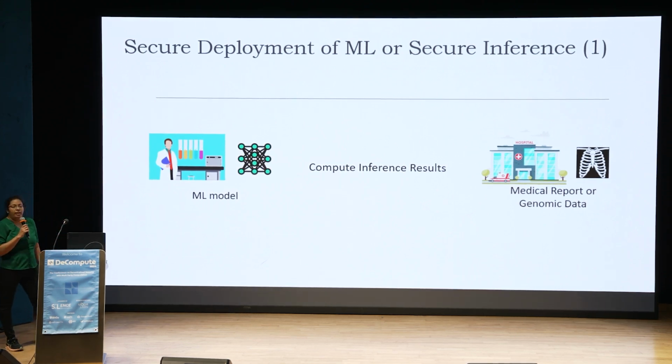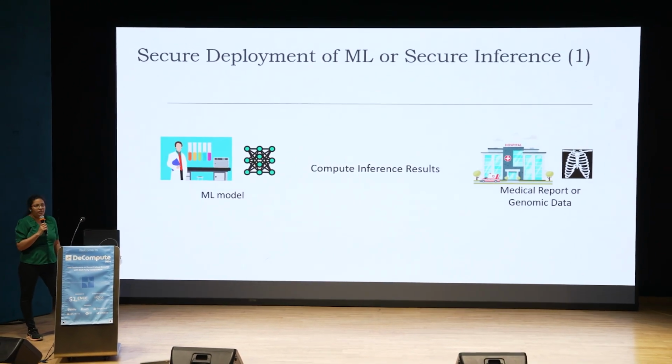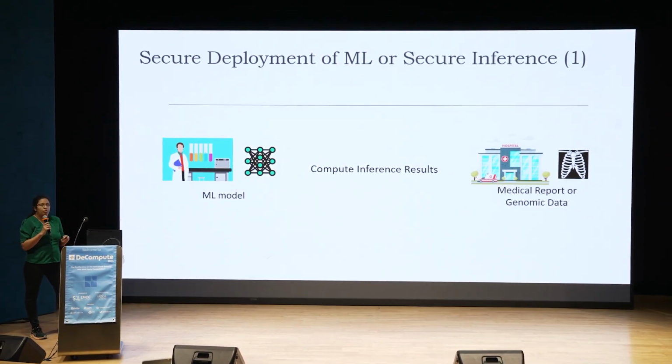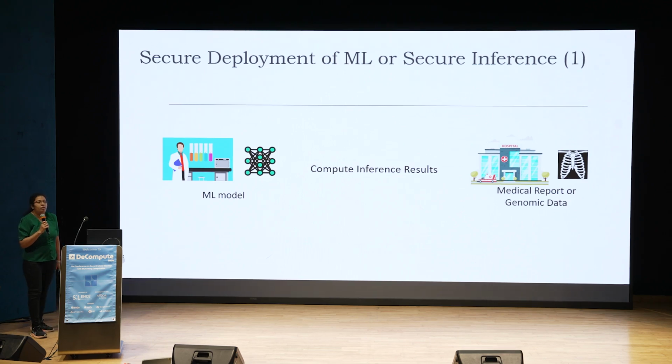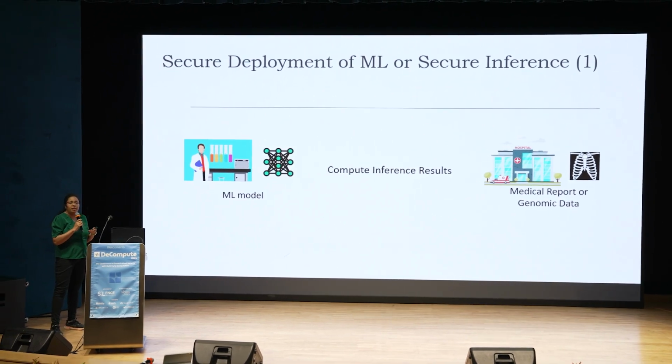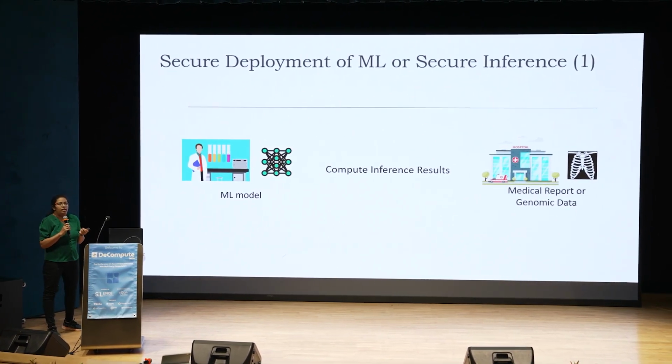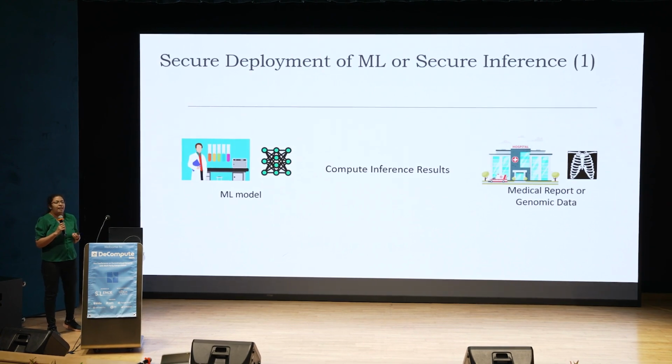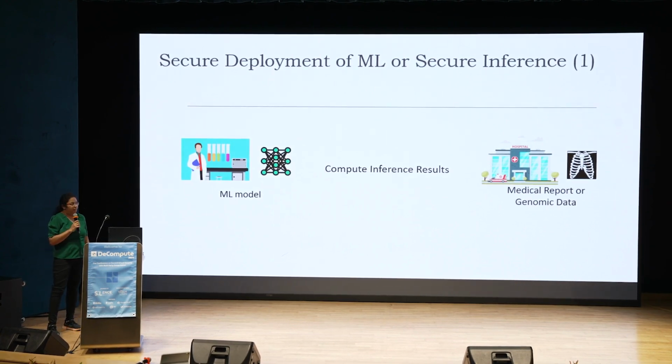Let's say the entity on the left has some pre-trained machine learning model which it wants to provide as a service. So it has spent a lot of time, energy, money to train this very good model. So it's its intellectual property. And here in particular, we consider the weights of the model as being sensitive, or in today's LLM era, it can be a public model, but the carefully crafted prompt to this model is the intellectual property of the startup who came up with it.